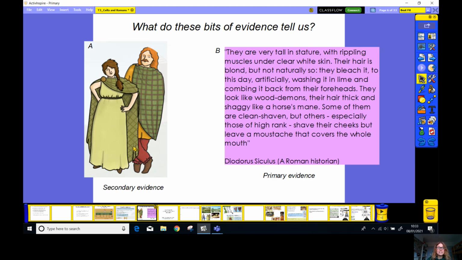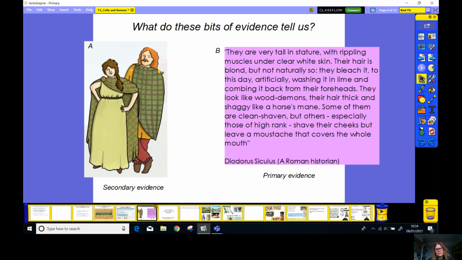Okay, well done. Hopefully you've had a really good look. Let's start off with our secondary piece of evidence. This tells us about what Celtic people looked like all those years ago. Look at the type of clothes they're wearing. It's very different to our modern clothes. You'll notice they wear long cloaks made out of what looks like tartan material. I'm using my detective thinking now: that material is probably quite woollen, thick and heavy. It would be natural material, not made using a machine, probably from sheep.